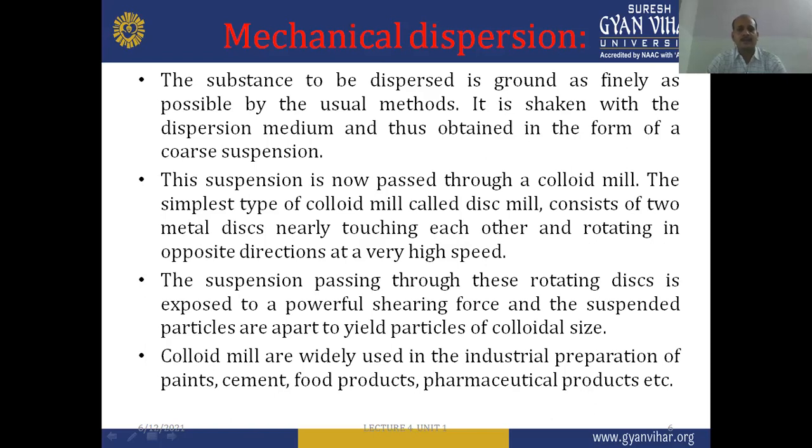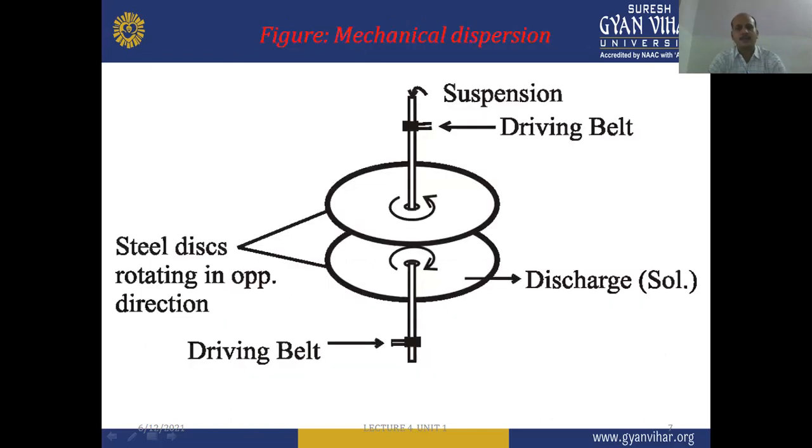Colloid mills are widely used in industries for the preparation of paints, cement, food products, pharmaceutical products, etc. So this is the first method, the mechanical dispersion method.